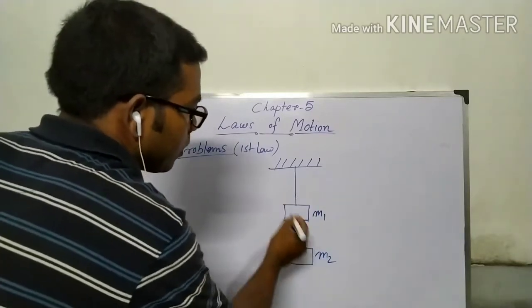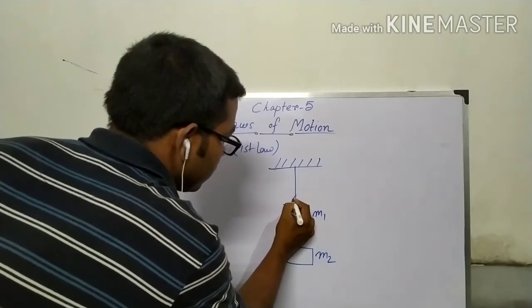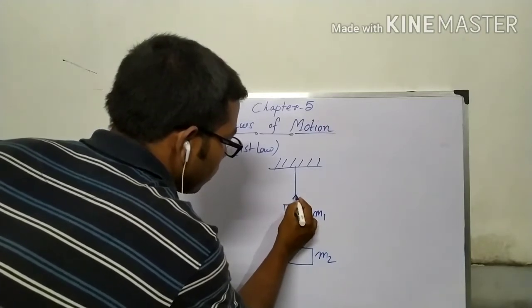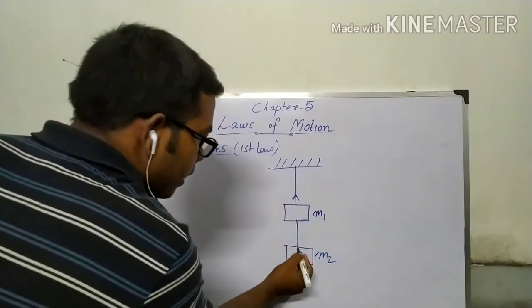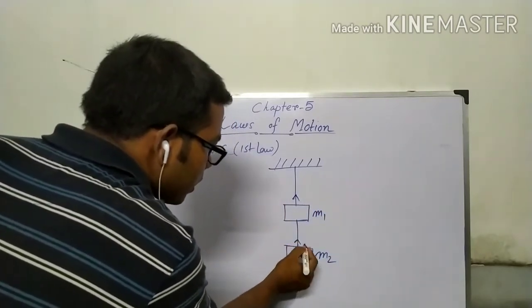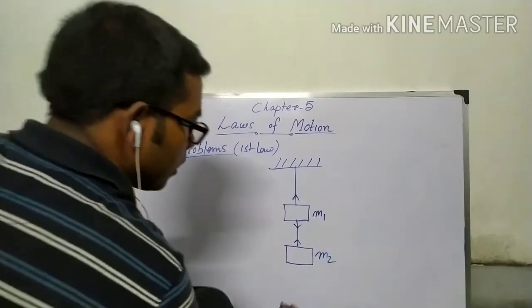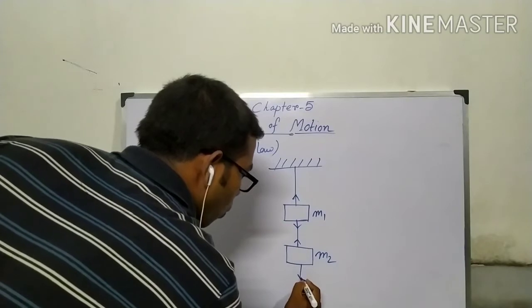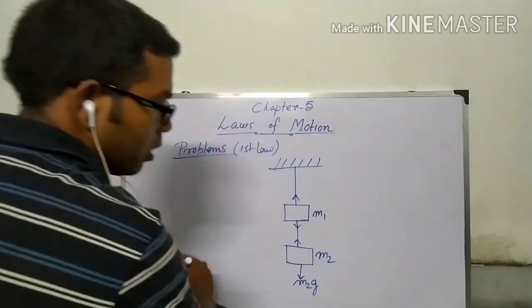So tension in this string, let's see, this is in this direction, away from the point, and here it is in this direction, and here it is in this direction. Here M2G is acting on it.